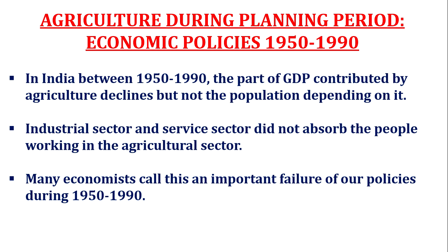In one way we can say they are employed in their farms, but the other way, disguised, they are not employed, they are sitting idle, because more people are there than the requirement in the farms.